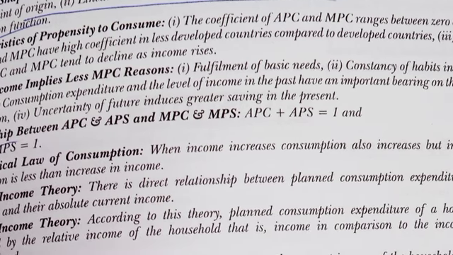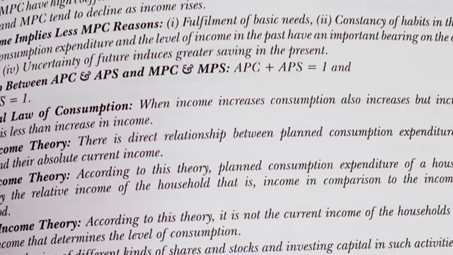The characteristics of propensity to consume. First, the coefficient of APC and MPC ranges between 0 and 1. Second, APC and MPC have a high coefficient in less developed countries compared to developed countries. Third, in the short period, APC and MPC tend to decline as income rises, where higher income implies less MPC.